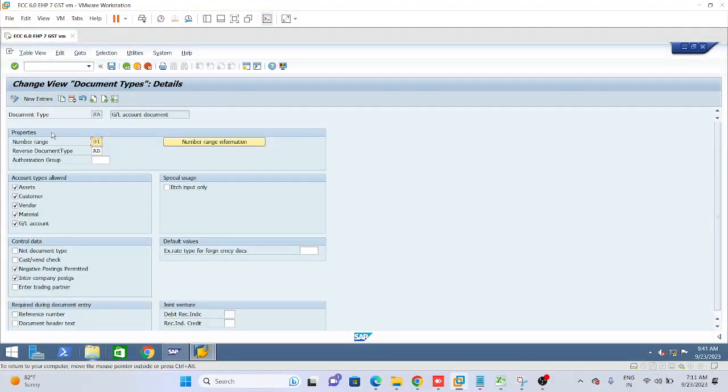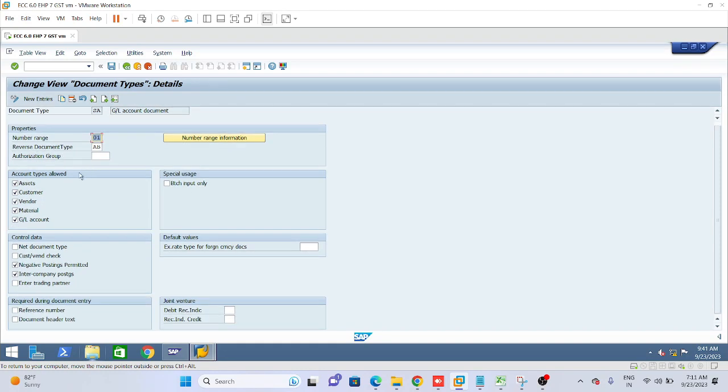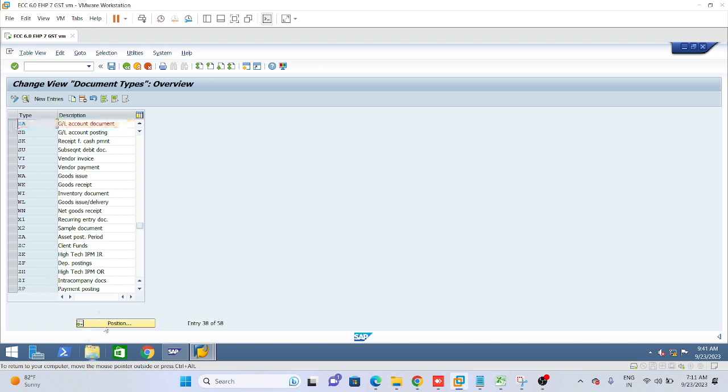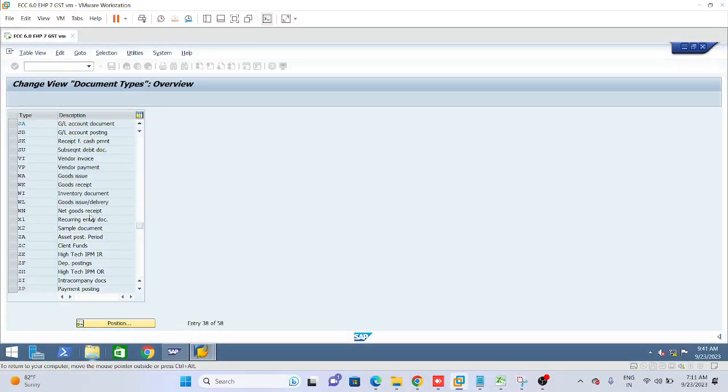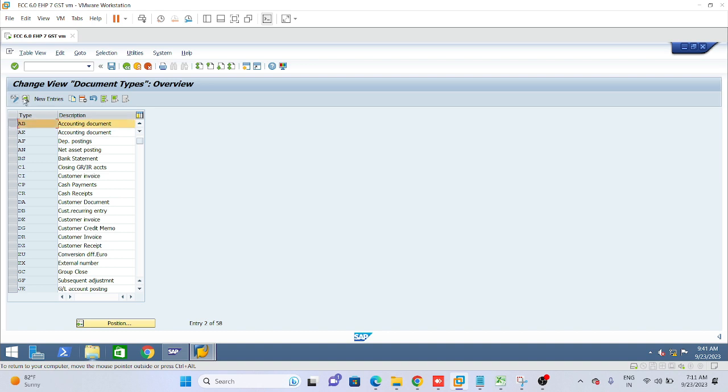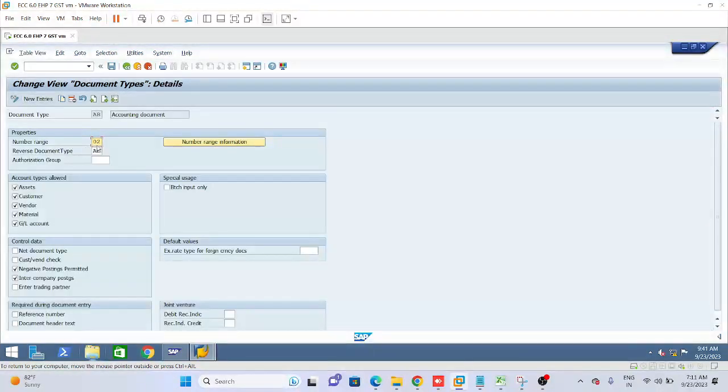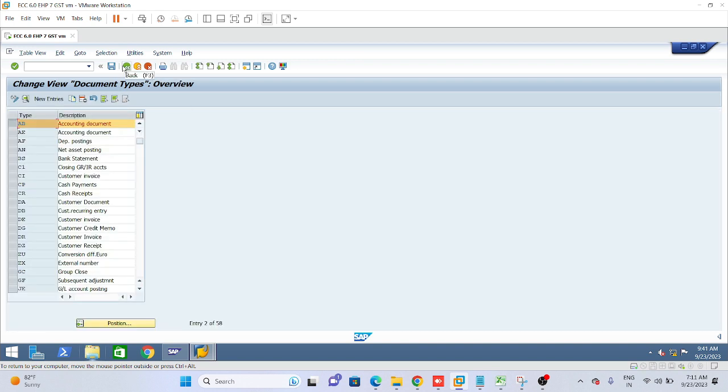We just need to check inside what the number range is, because with that number range key the number range will be defined. We also need to check the reversal document type. AB is there, so it's okay. Let's check AB also: what is our reversal document type? Selected AB, 02 is the number range key, and the reversal document type is AB.